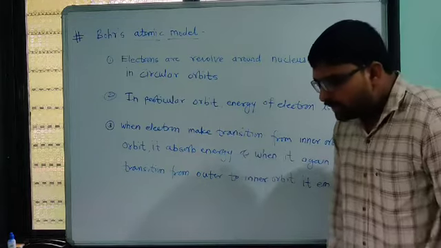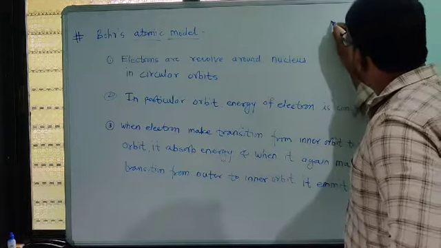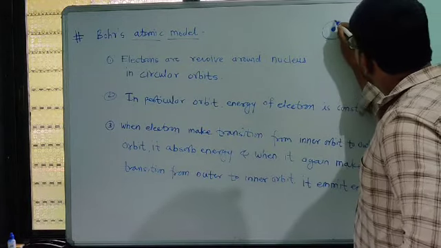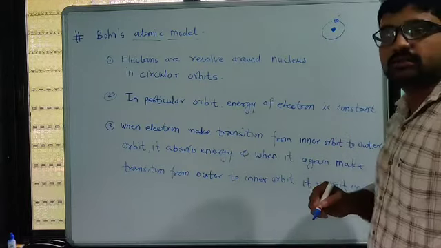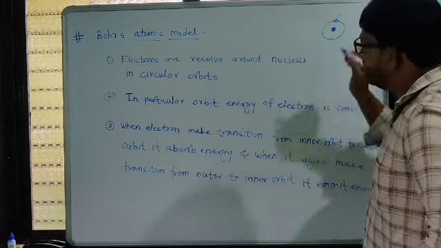But now, if we look at the Rutherford model, suppose this is the nucleus, and negatively charged electrons are moving around this nucleus.